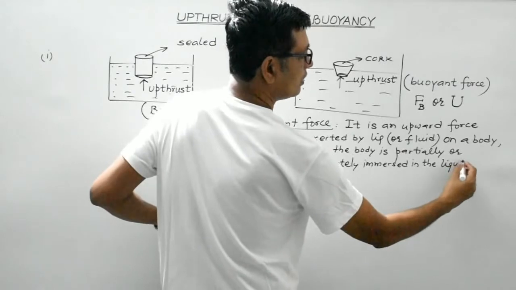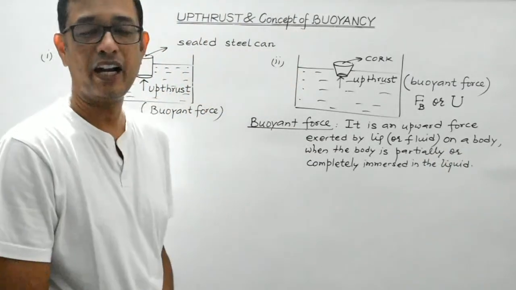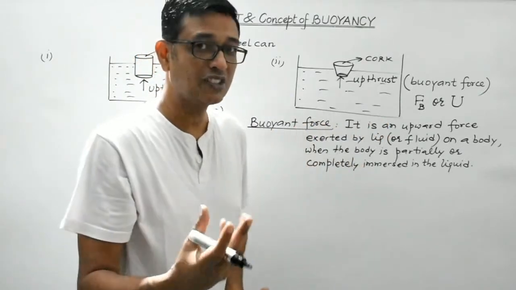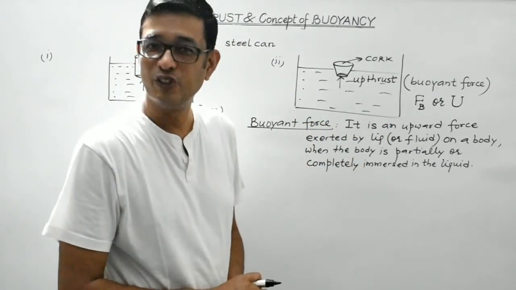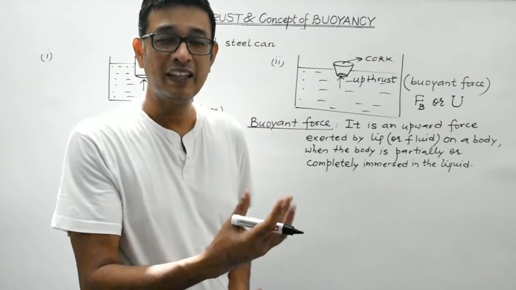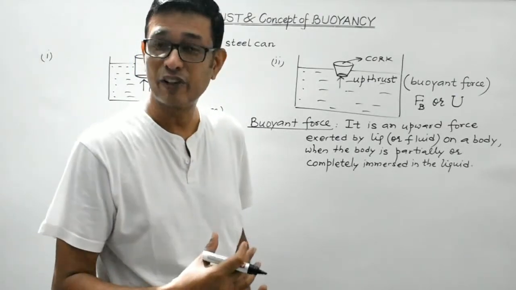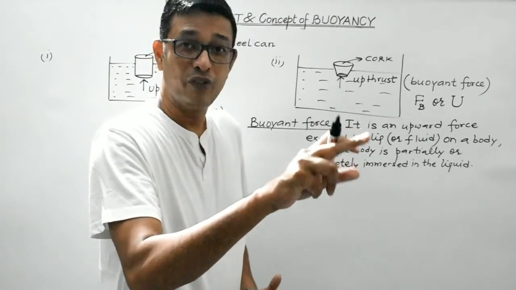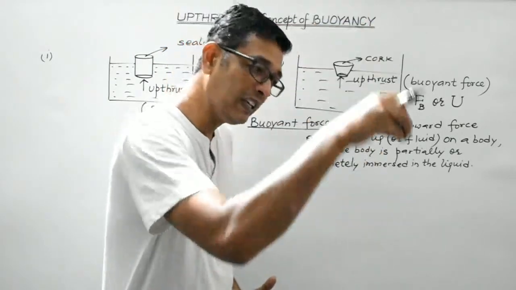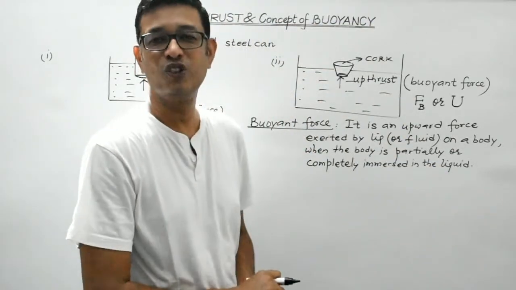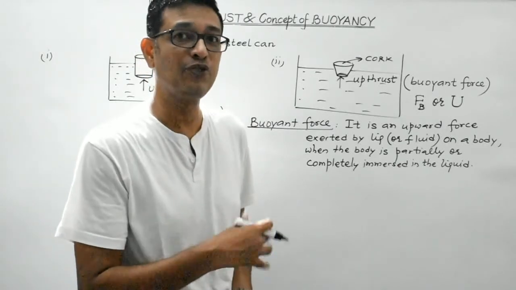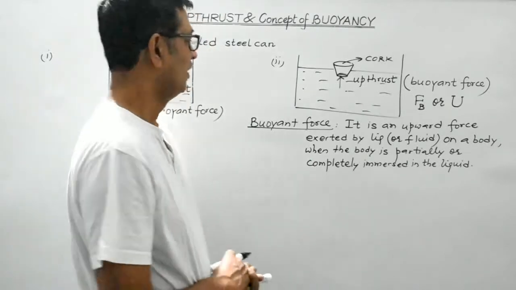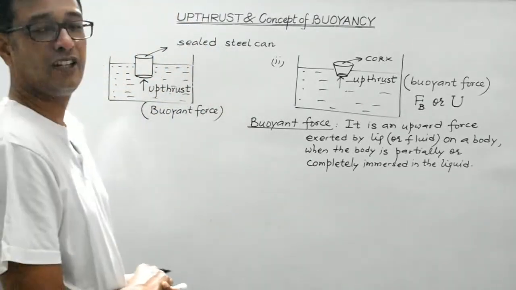So this is the actual definition of buoyant force or upthrust. Upthrust, remember, upward thrust, is the force acting on the surface normally. So the upward force exerted by a liquid or gas or a fluid on the body when it is partially or completely immersed in that fluid is known as buoyant force or upthrust. It is a force, so its SI unit is Newton. Right? So this is about buoyant force.